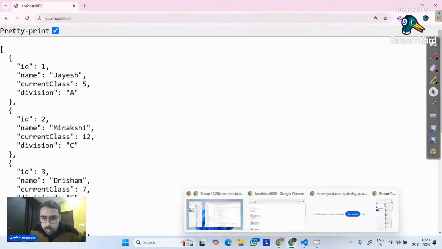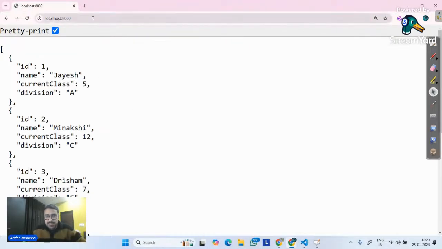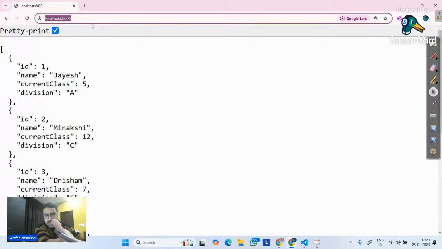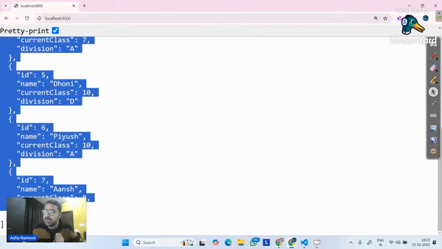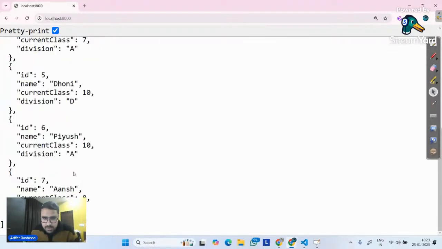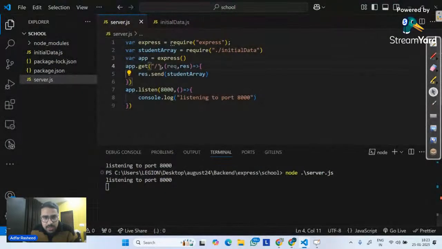And that's what we have to go and create here. At this point of time, this is the API. You can see I have built a home API. So anyone making a request on this API will get all the data related to all the children that exist inside this data entry. But now we have to make it a little bit good looking. So instead of serving on slash, I will simply serve on slash API slash students.